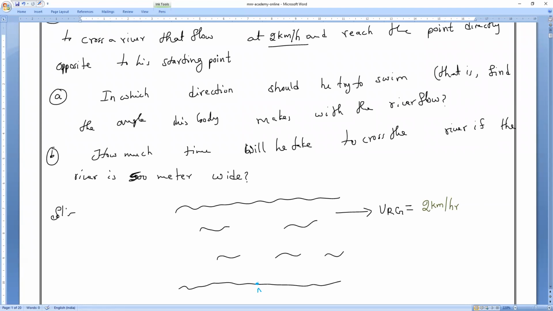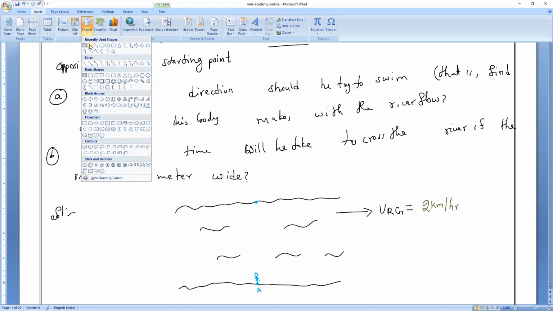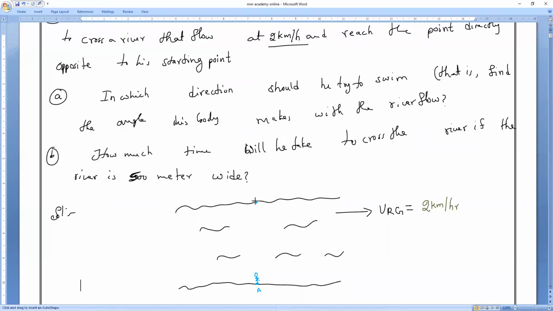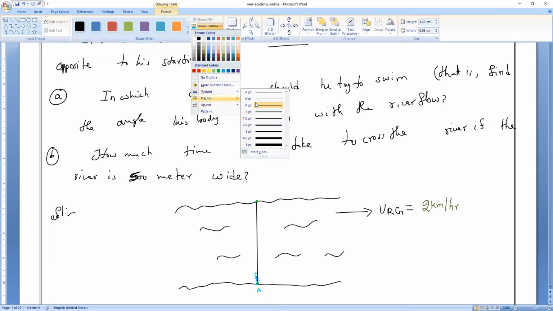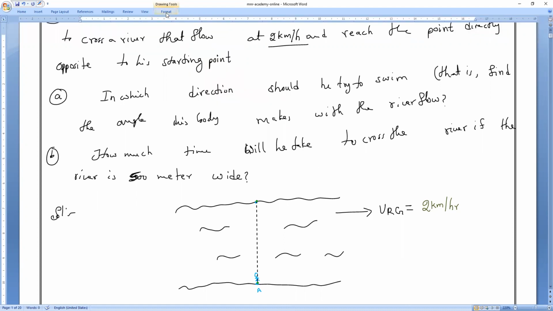Now, observe very carefully in the given question. Let me imagine a person P, he started swimming in some direction. I don't know, like this direction or like this direction or straight, whatever it is, it doesn't matter. Now, finally, he reaches which point, everybody? Perpendicularly. What is the meaning of perpendicular? Perpendicular means he straight away crossed the river. We don't know in what way he swam. Finally, he reached straight across the river. Is it okay, Pradosh? Clear?